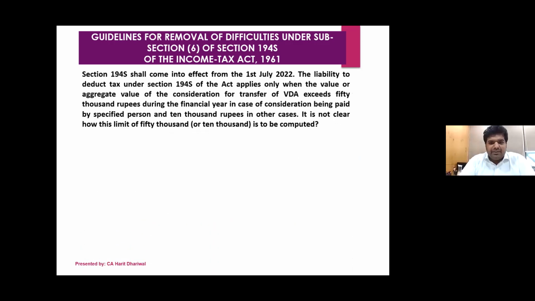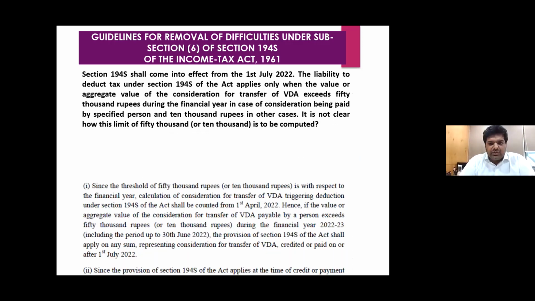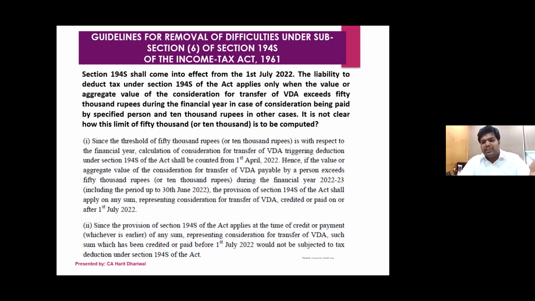Now, yes, this example they have given. So, okay, again the same thing regarding the threshold limit of 50,000. You have to consider from 1st of April till 31st of March, because it's mentioned about the entire financial year. But when it comes to deduction of TDS, it has to be only on the amount after 1st of July 2022.